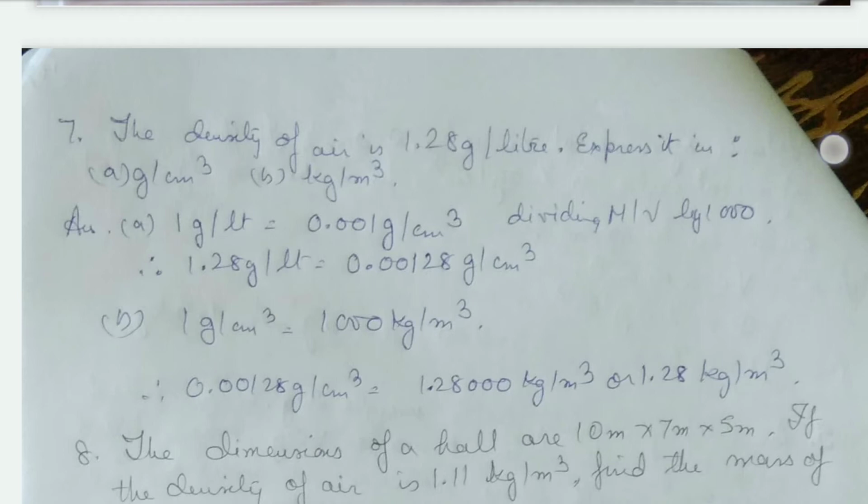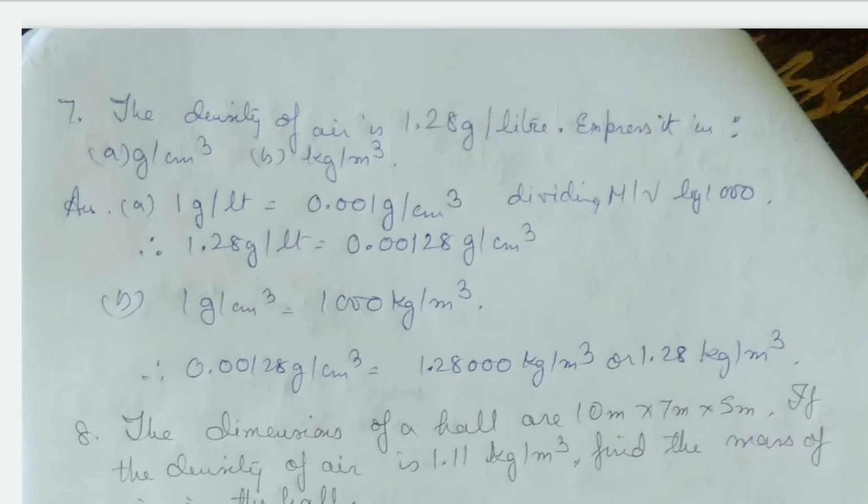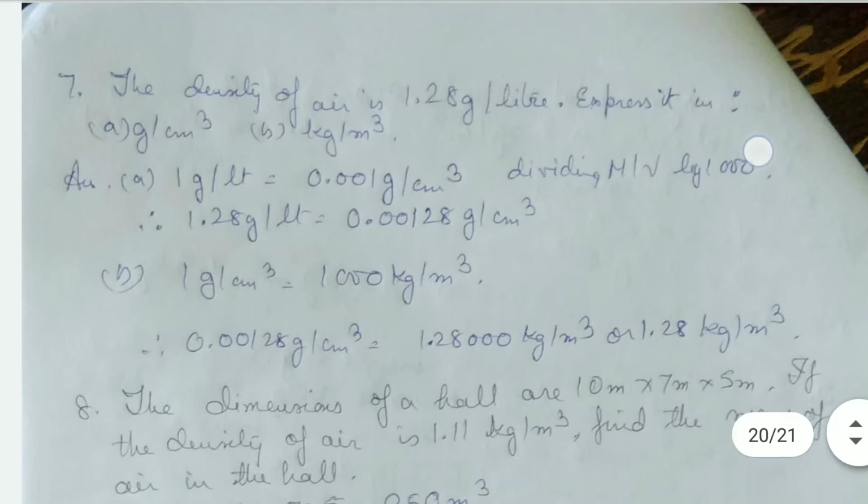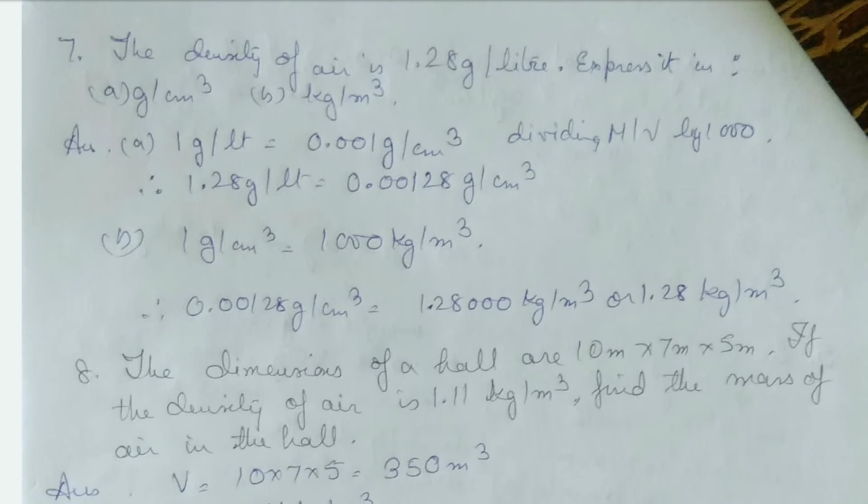So 1.28 grams per liter will be 0.00128 grams per centimeter cube. Then 1 gram per centimeter cube is 1000 kg per meter cube, so 0.00128 grams per centimeter cube will be equal to 1.28 kg per meter cube.